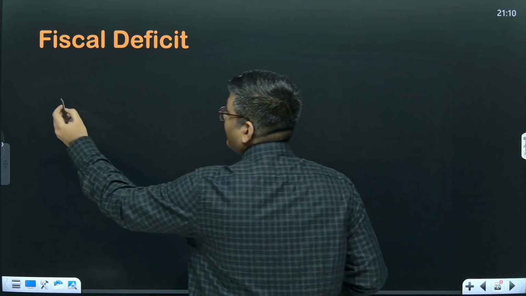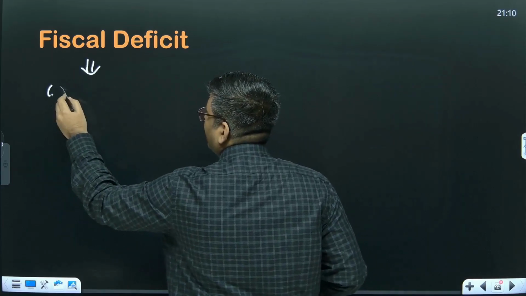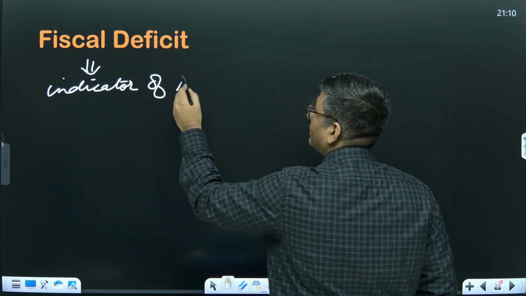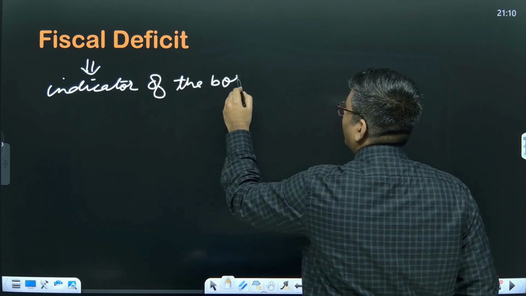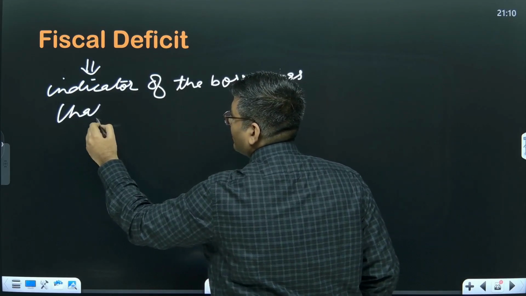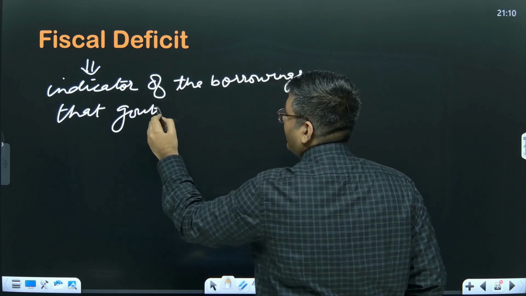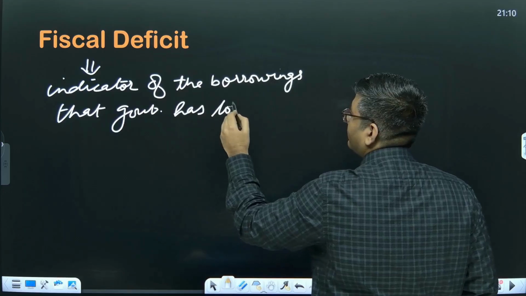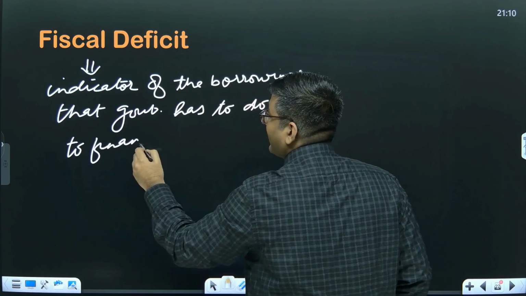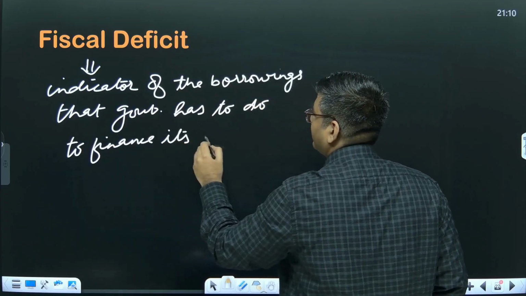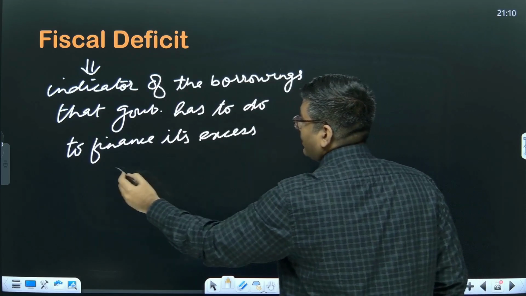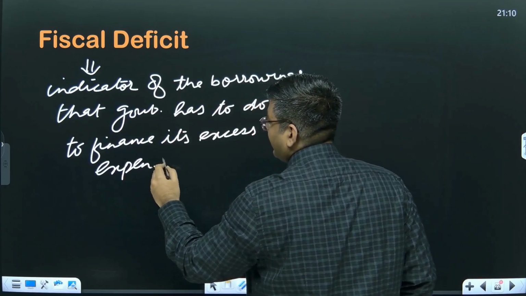So fiscal deficit is basically the indicator of the borrowings that the government has to do to finance its expenditure, or finance its excess expenditure. Okay, so that is basically what the fiscal deficit is.